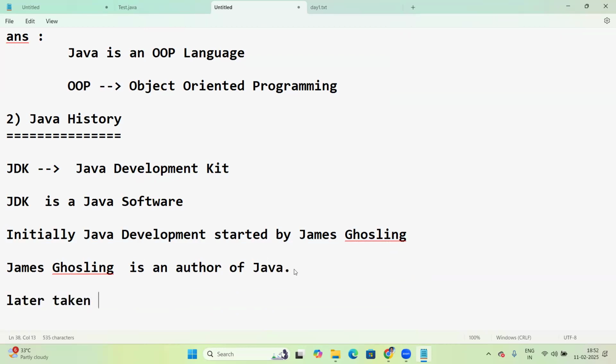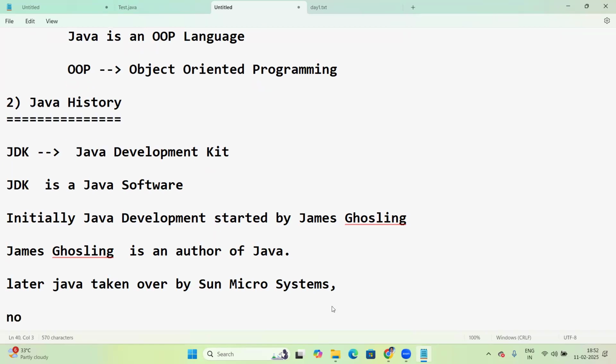Later, Java was taken over by Sun Microsystems. Now it is with Oracle Corporation.